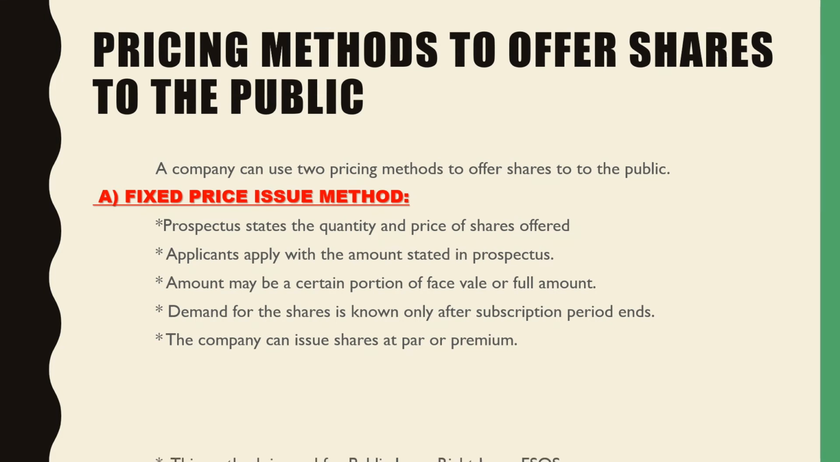Here, this method is used for public issue, rights issue and ESOS. Public issue means that the shares are going to be issued to the general public. Or it can be for the rights issue. Rights issue means where the existing equity shareholders are asked to invest. They are given the right to subscribe to the share capital. So this right is given only to the existing equity shareholders.